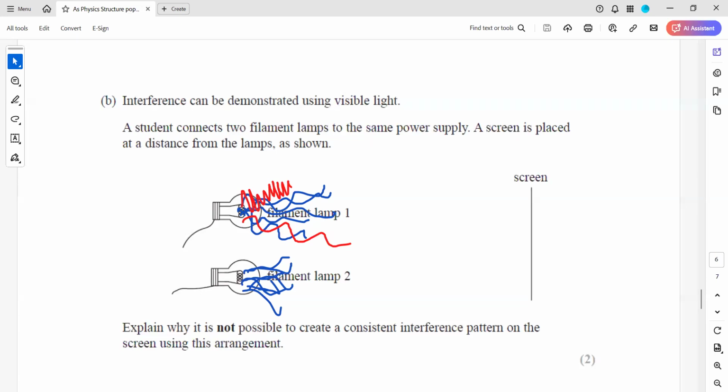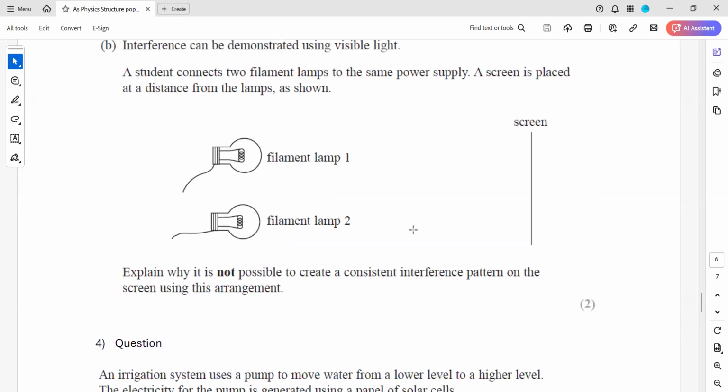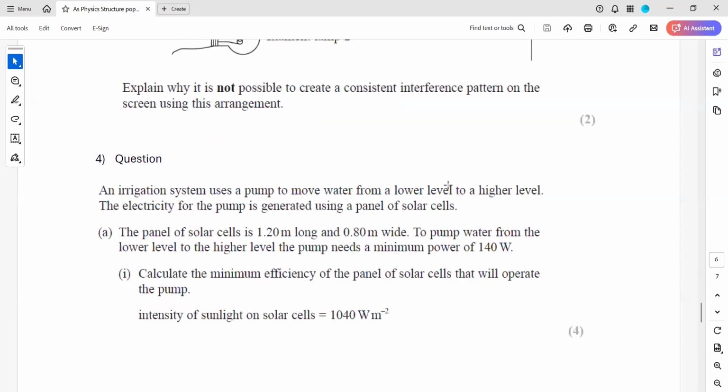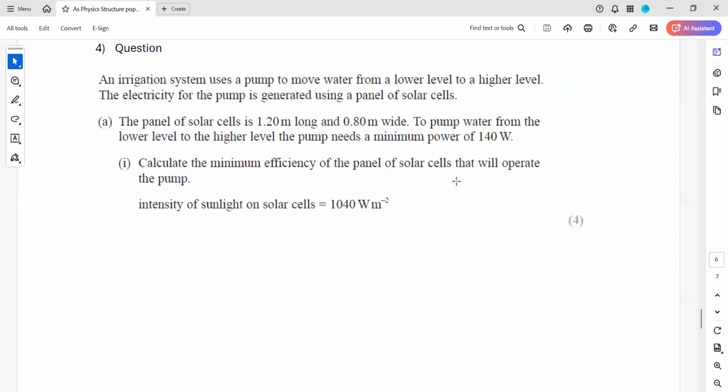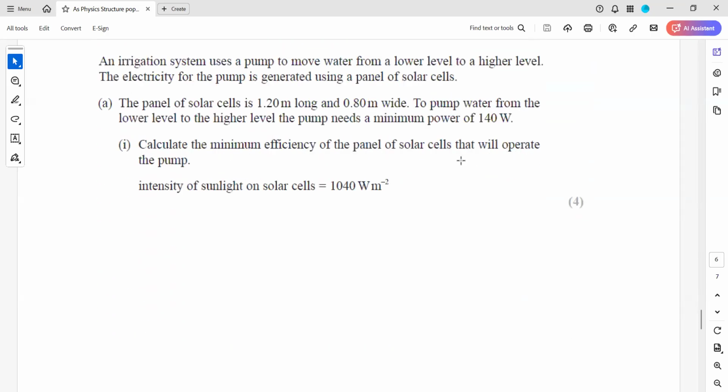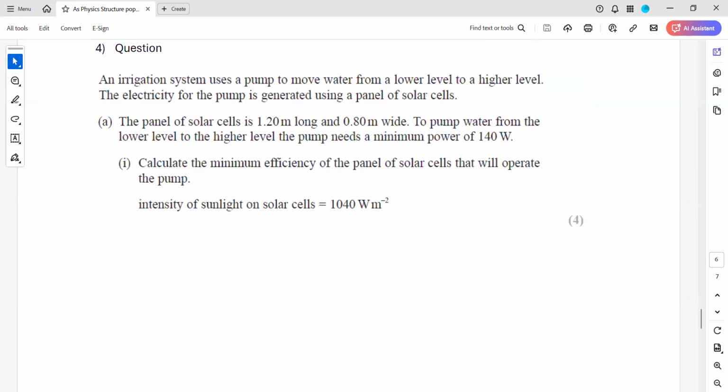So you will score the 2 marks. One is for mentioning that the filament lamps are not producing a coherent source. The second is that there is no constant phase relation. That's why it will be difficult to observe the interference pattern. Question 4, part A1, any doubt? For A1, A2?